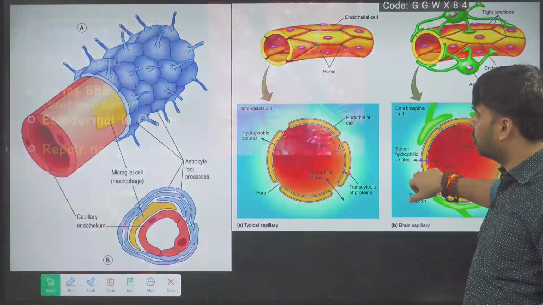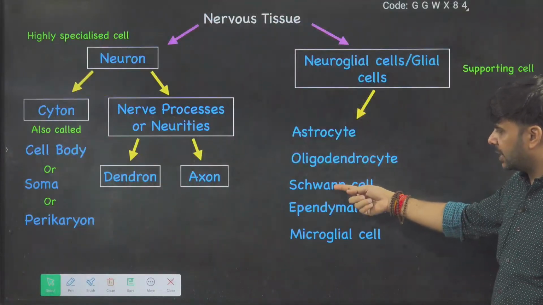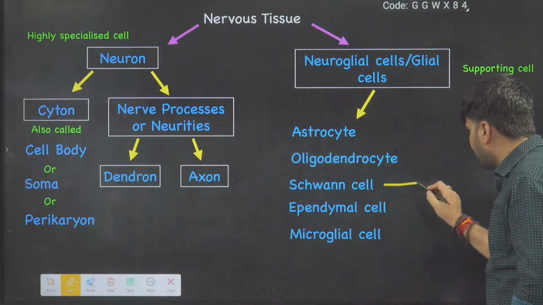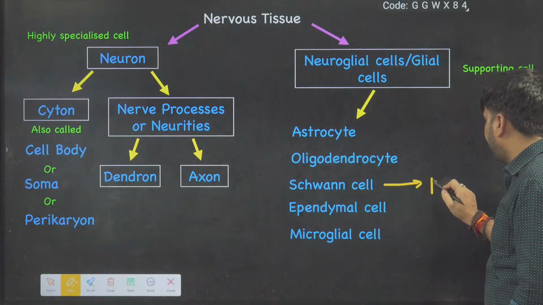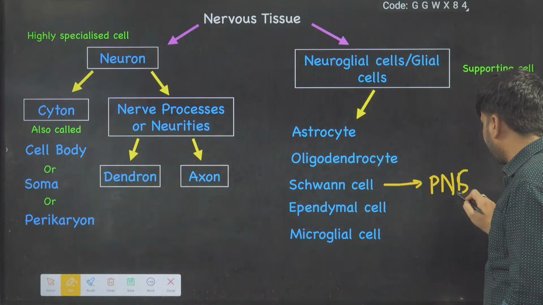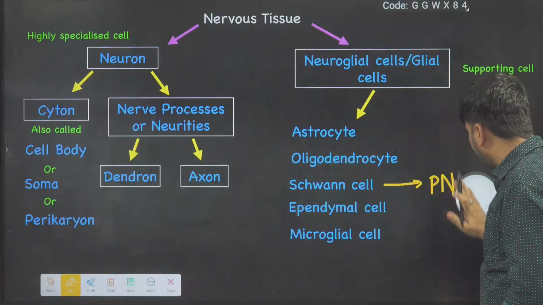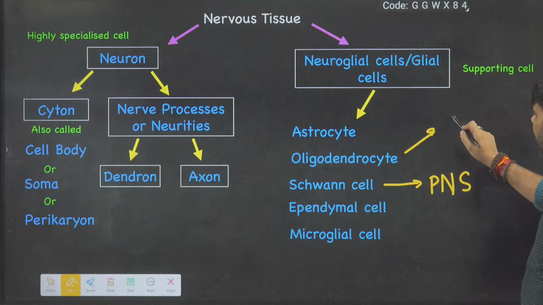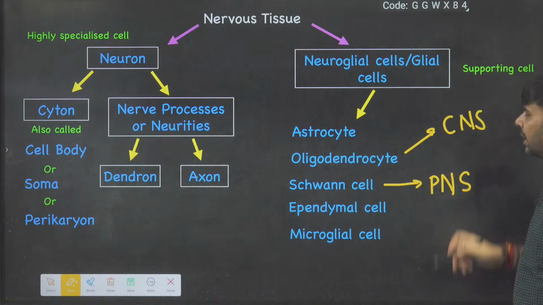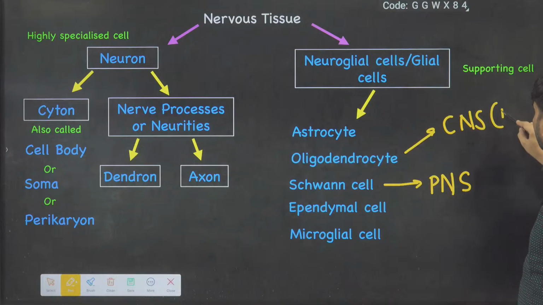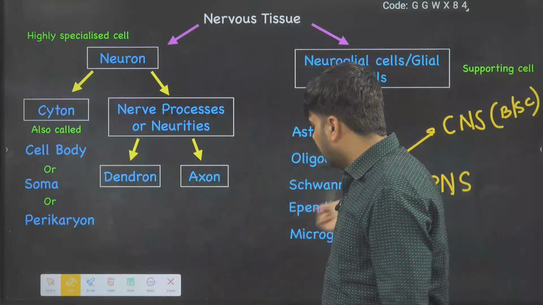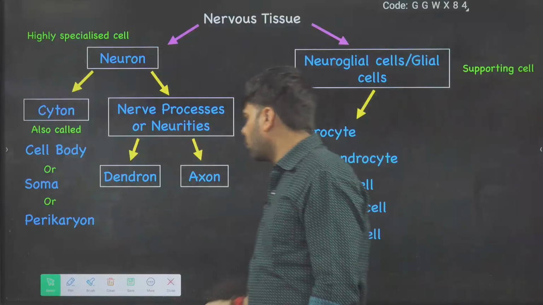Two types of cells are there. Here you can see oligodendrocytes and Schwann cell. Schwann cell forms myelin sheath in the PNS, the peripheral nervous system. Oligodendrocytes form myelin sheath in the CNS, meaning brain and spinal cord. PNS means your cranial nerves and spinal nerves, where myelin sheath is formed by Schwann cells.